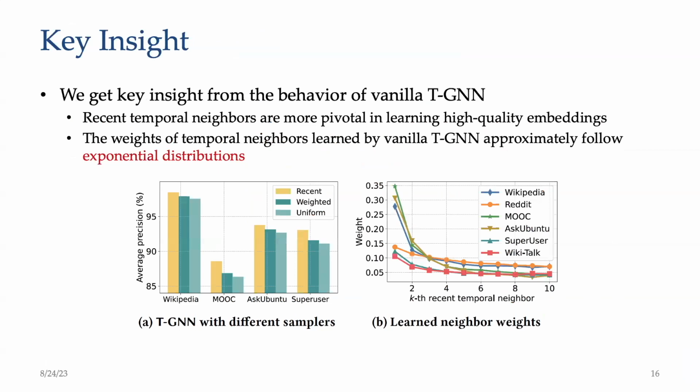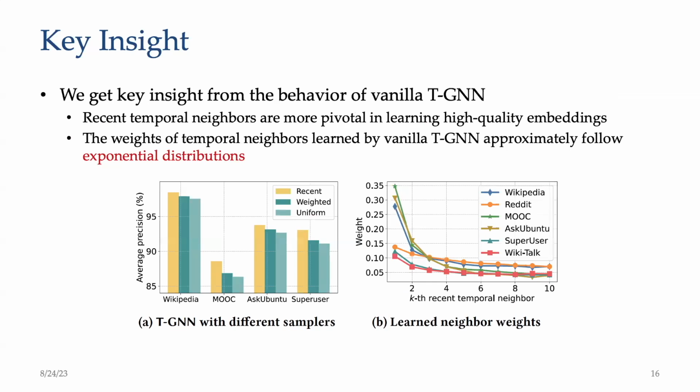To solve this challenge, we get a key insight from the behavior of vanilla TGN. The figure on the left shows the impact of different neighbor samplers on the performance of a two-layer vanilla TGN. Given a target node, the weighted sampling approach assigns recently interacting neighbors higher probabilities following an exponential distribution. The recent sampling approach simply selects the top k recent temporal neighbors for feature aggregation. The figure suggests that the most recent temporal neighbors play a more crucial role in learning high-quality temporal embeddings, since the recent sampling approach clearly outperforms other neighbor samplers in model performance.